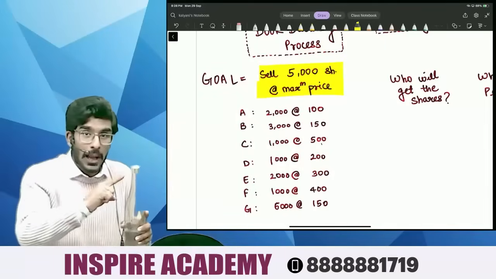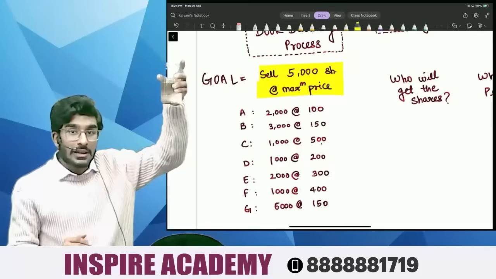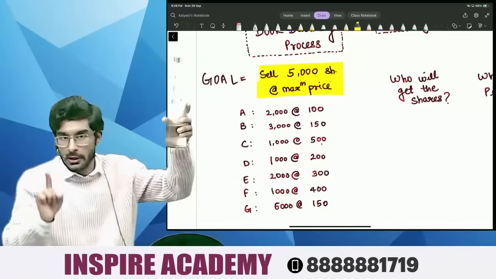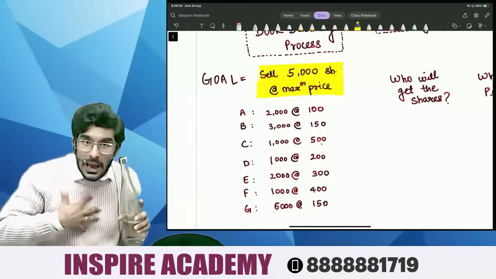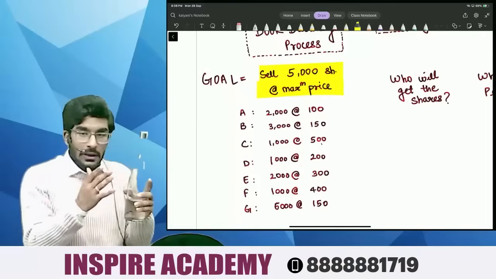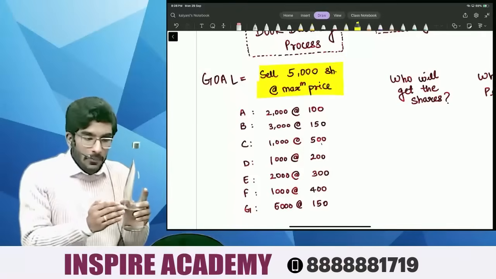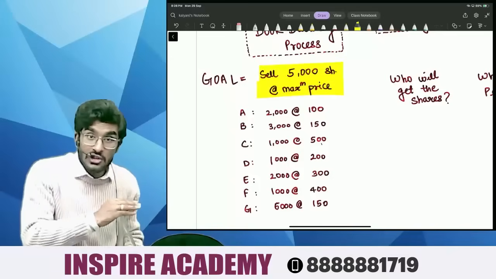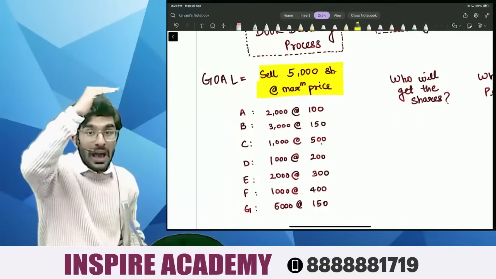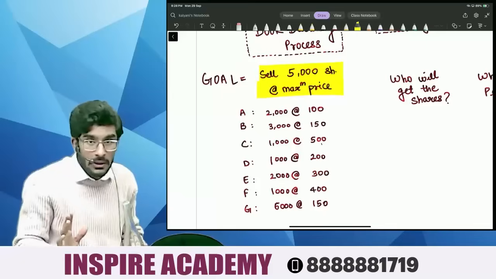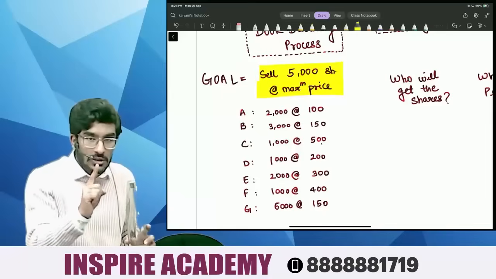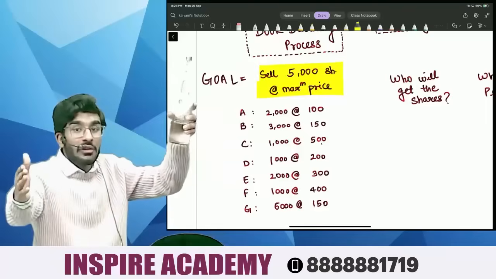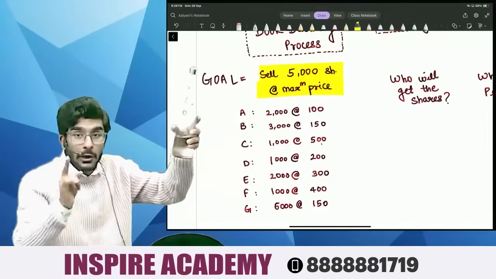At the same time, if I value my bottle's price high, I am scared that you might not pay enough to purchase this bottle. Again, I will tell you, companies are scared that if they fix their share price too low, they will regret later that this share price was worth more and we couldn't raise that much money. Otherwise, if I raise the price too high, I am worried that my investors will not pay enough money to purchase the shares.